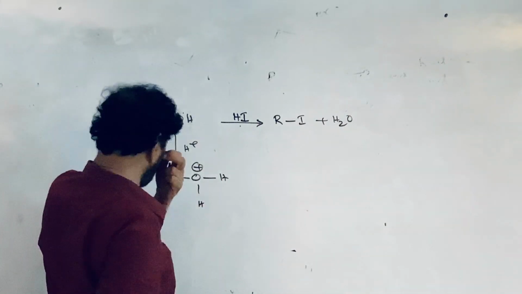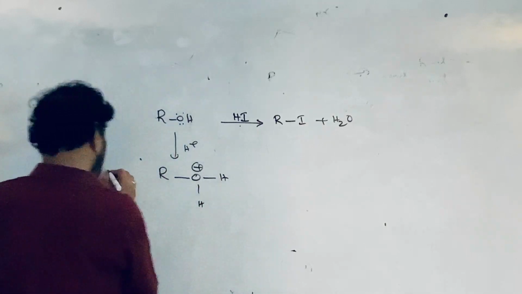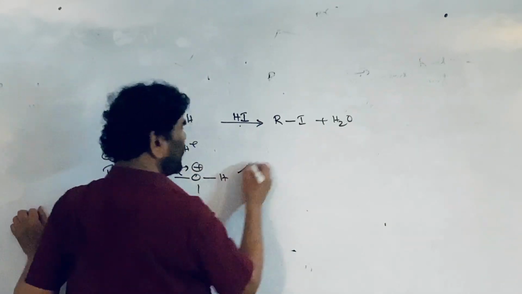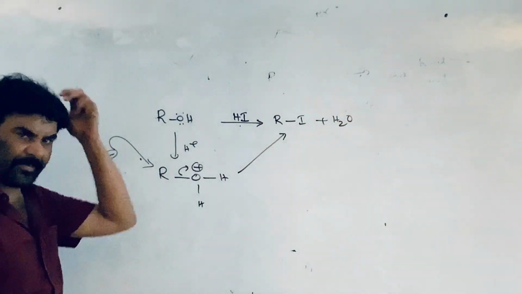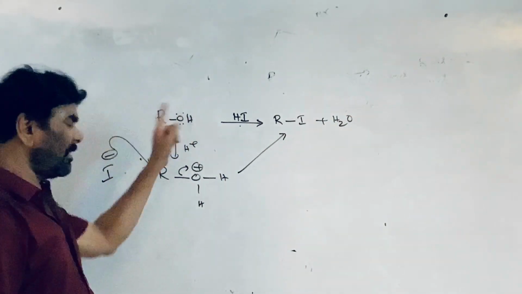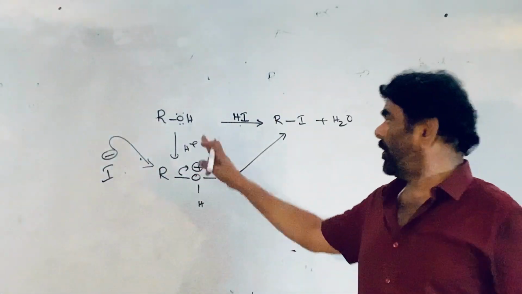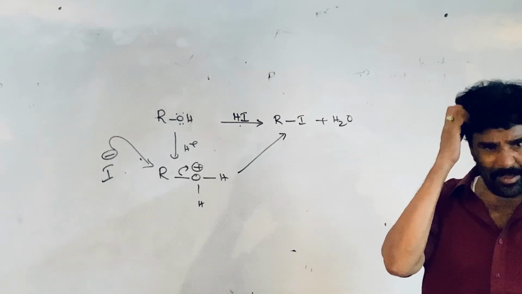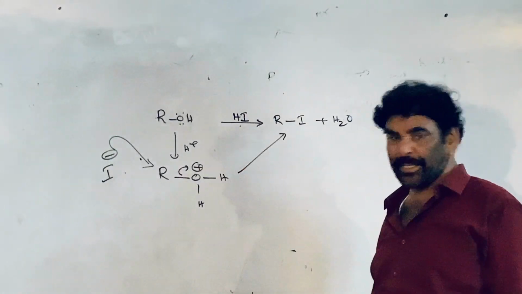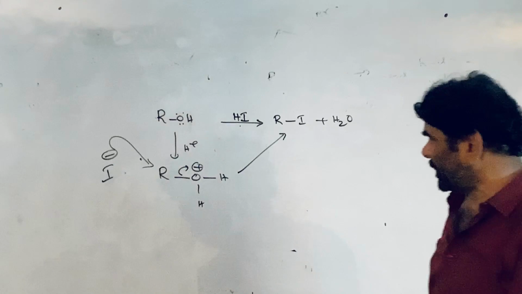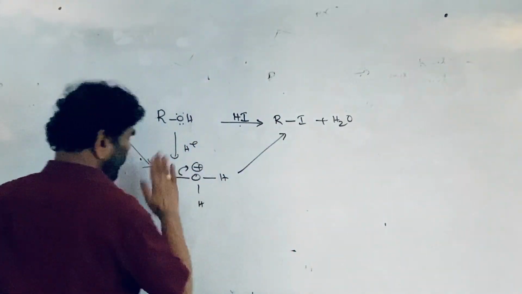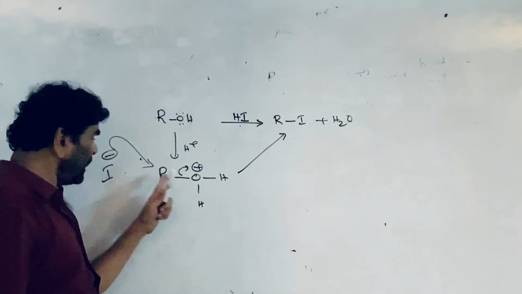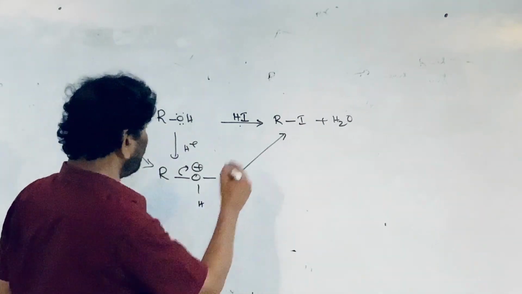In the protonated alcohol the leaving group is H2O. The I- ion is a stronger nucleophile and attacks; the C-O bond breaks. I- cannot displace OH-, which is a very poor leaving group, but after protonation it becomes a good leaving group, the C-O bond weakens, and I- can displace H2O.